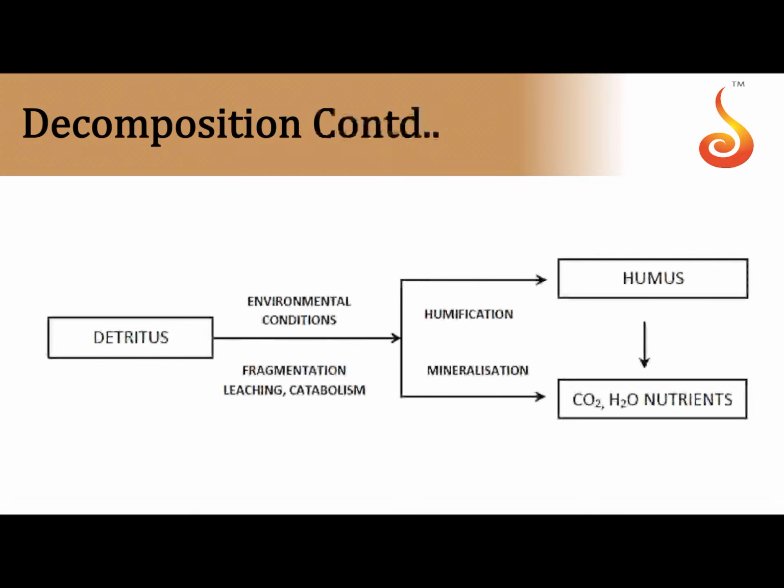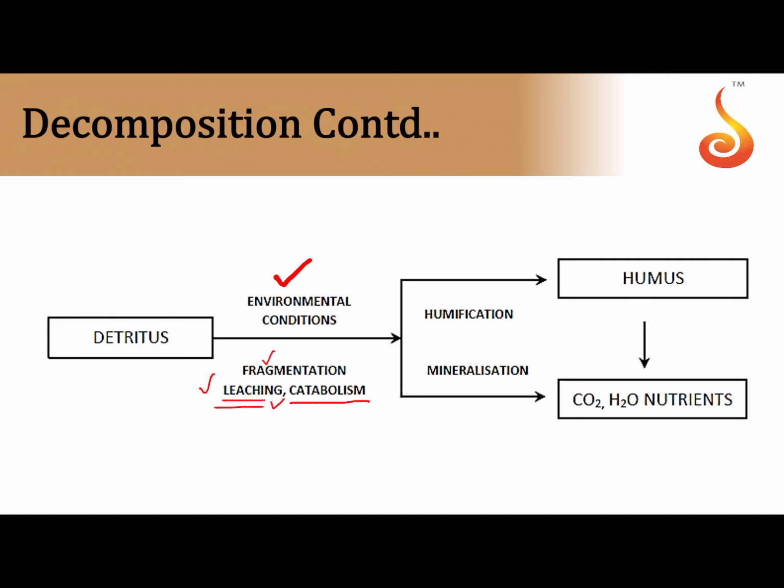So based on the environmental condition and based on various processes carried out by decomposers or detritus feeders, like fragmentation, for example, fragmentation is carried out by a detritus feeder like an earthworm, which breaks down the larger substances into smaller substances. So basically it reduces the size of the detritus, isn't it? It feeds upon the detritus and breaks down the larger particles into smaller particles by a process called fragmentation. And then much of the water soluble minerals that are present in the detritus will be washed away by the water into the deeper parts of the soil, and made unavailable to the plants. That is referred to as leaching.